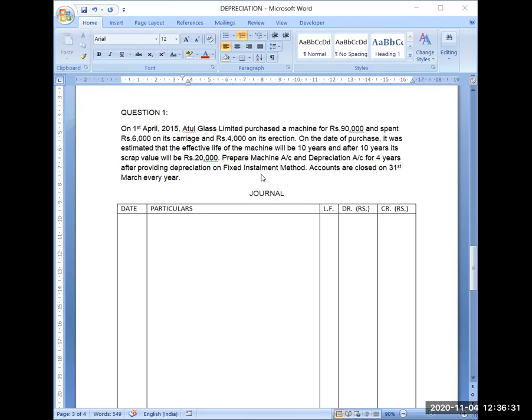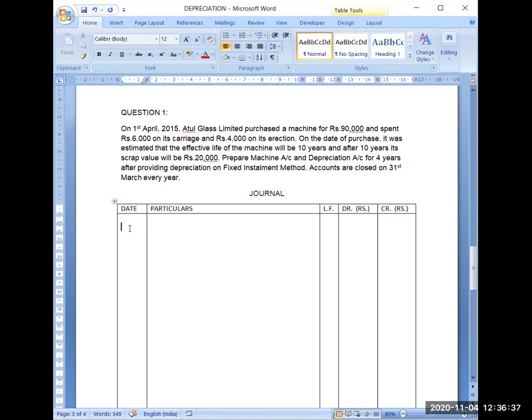Accounts are closed on 31st March every year. This date has been given so that you will be able to calculate the depreciation accordingly. Now first I will do the journal entries, then we will proceed to the preparation of the machine account and depreciation account. So the year given is 2015. Now the date of purchase is April 1st.